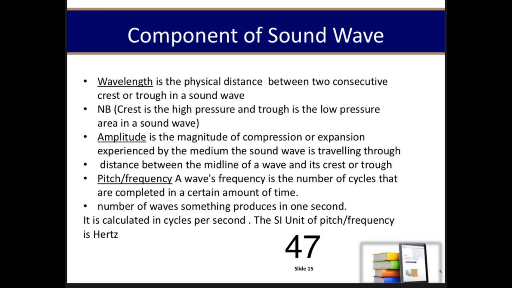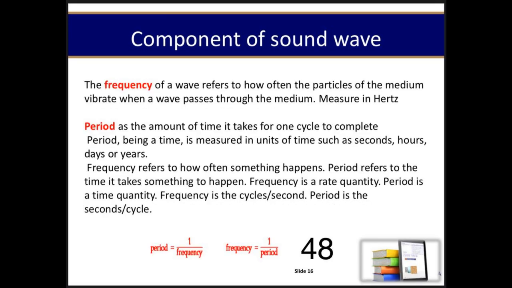Pitch/frequency. A wave's frequency is the number of cycles that are completed in a certain amount of time, the number of waves something produces in 1 second. It is calculated in cycles per second. The SI unit of pitch/frequency is hertz. The frequency of a wave refers to how often the particles of the medium vibrate when a wave passes through the medium, measured in hertz. Period is the amount of time it takes for one cycle to complete.